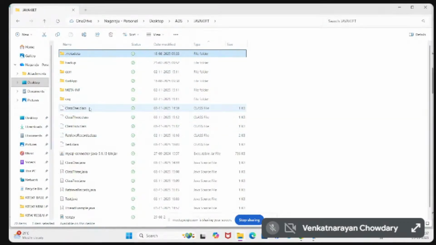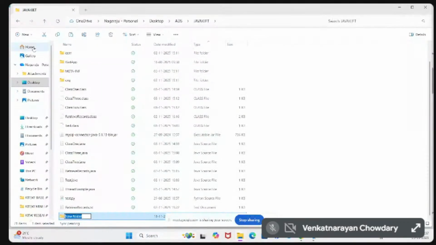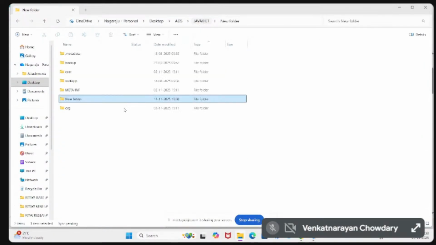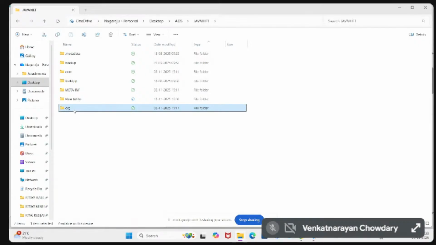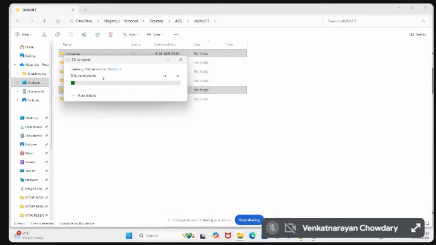I will copy all these things and place them inside one folder. There is nothing available in Java Kite. Some of the folders are available, but you don't worry about these folders.